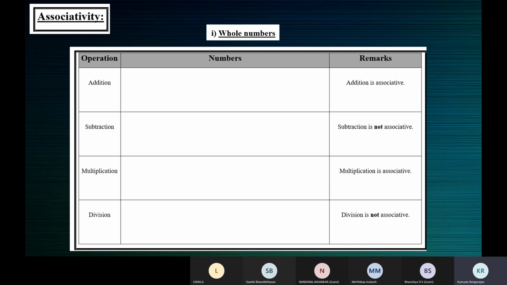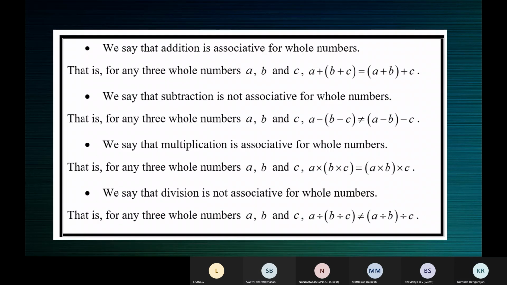Associativity on whole numbers. Yes, ma'am. Description on whole numbers. Yes, ma'am. Bhavishya, are you comfortable? Are you following me?